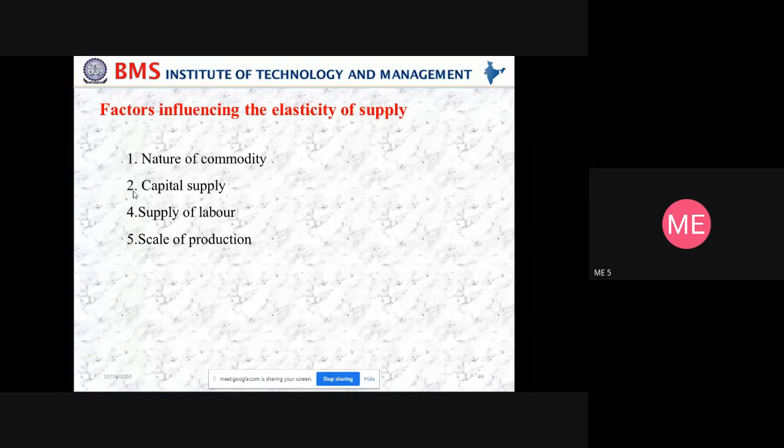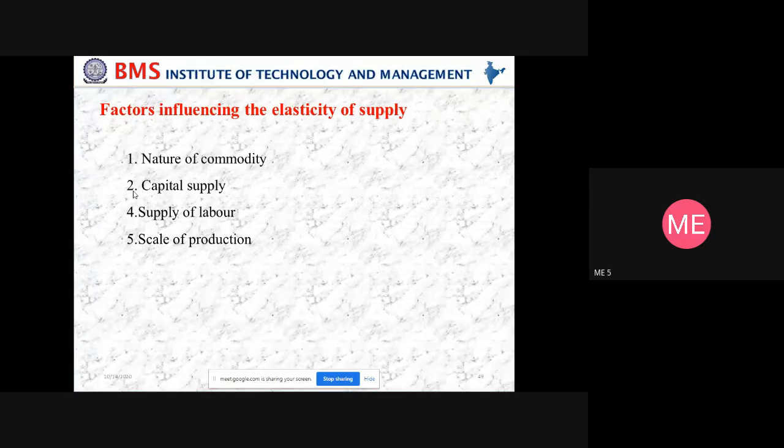So what are the factors which influence the elasticity of supply? If you look at this, there are four factors. First, the nature of the commodity, say, perishable commodities and durable commodities. Perishable items like vegetables, fruits and other perishable food items are less elastic in nature. Durable commodities, comparatively, will be more elastic. And then capital supply: in the short run it is inelastic, and in the long run it is elastic.